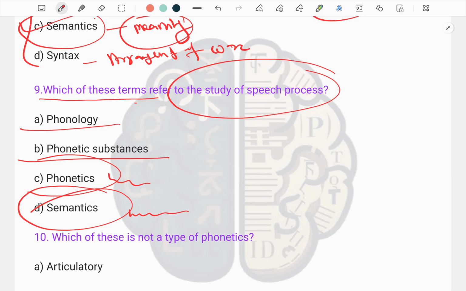Phonology talks about how speech sounds are organized. Phonetic substance, also called phonic substance, is the physical or raw material of a spoken language.